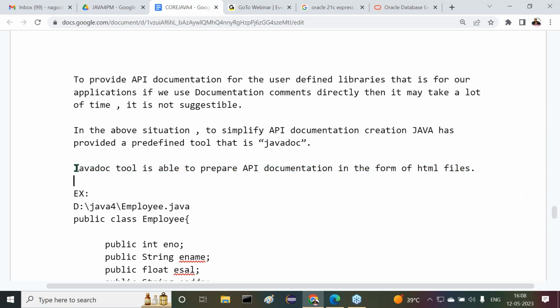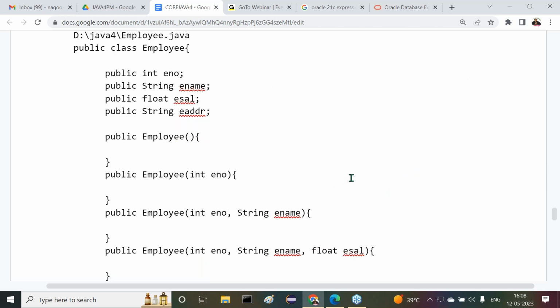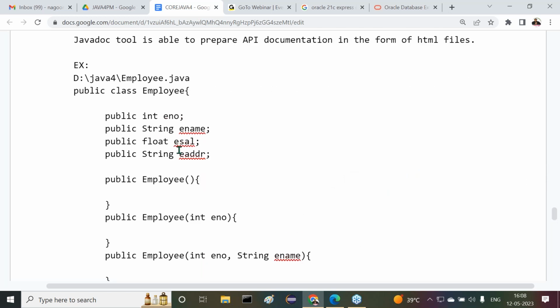What is Javadoc able to provide? The Javadoc tool is able to prepare API documentation in the form of HTML files. I already showed some examples there. Try to understand it, but don't try to practice immediately, because you are not yet aware of how to prepare the first application and how to install Java software. I showed this program just for the sake of information. After completion of the first application development, when we are aware of how to use Java commands, then we can practice this.